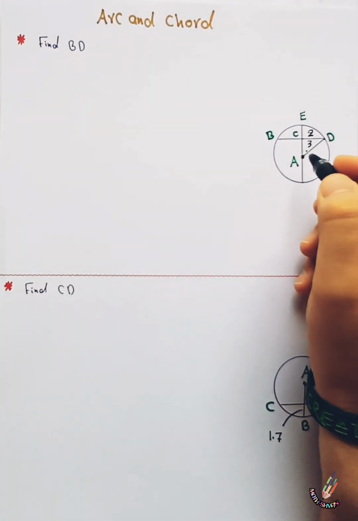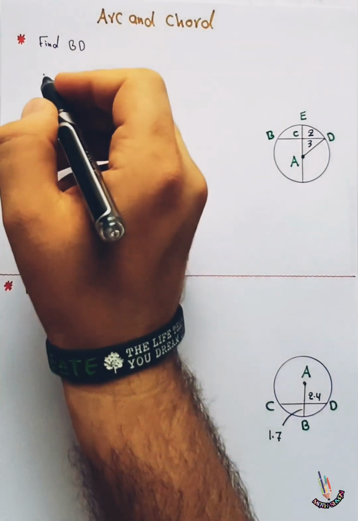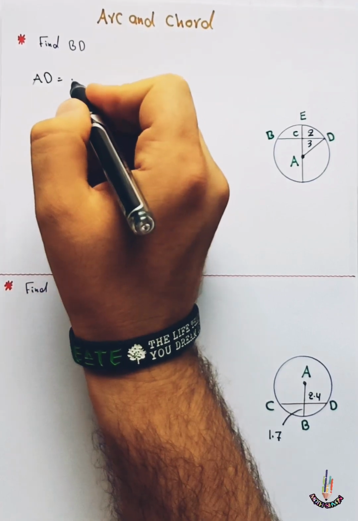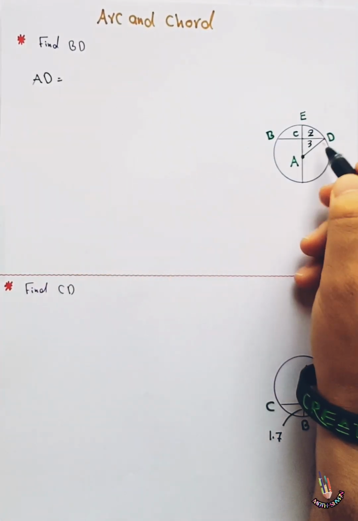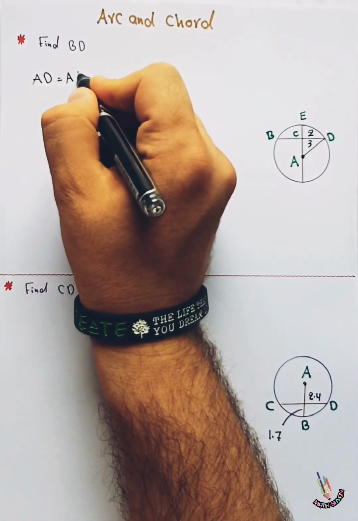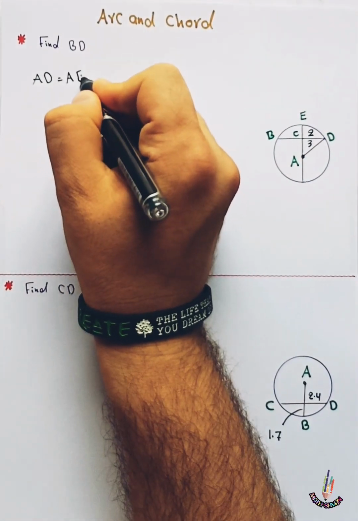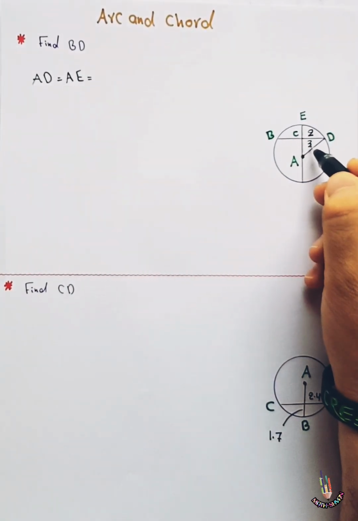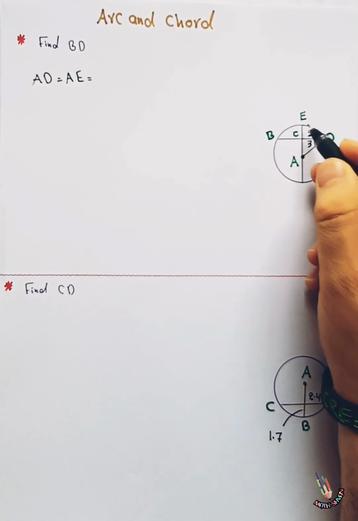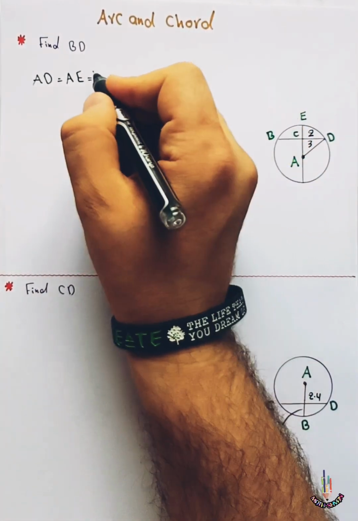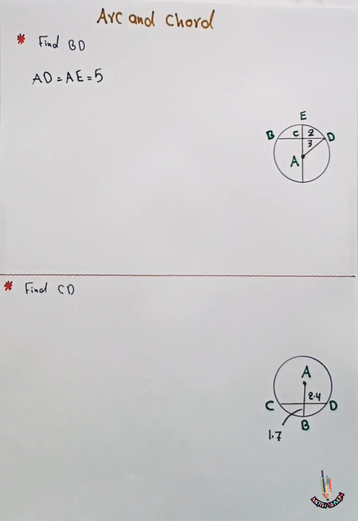This is a radius. So the measure of AD is equal to the measure of AE, because both are radii of the circle, and equal to CA, which is 3, plus CE, which is 2. When we add these two numbers, we will get the measure of each radius of the circle. So 2 plus 3 equals 5. So the measure of AD and AE is equal to 5.